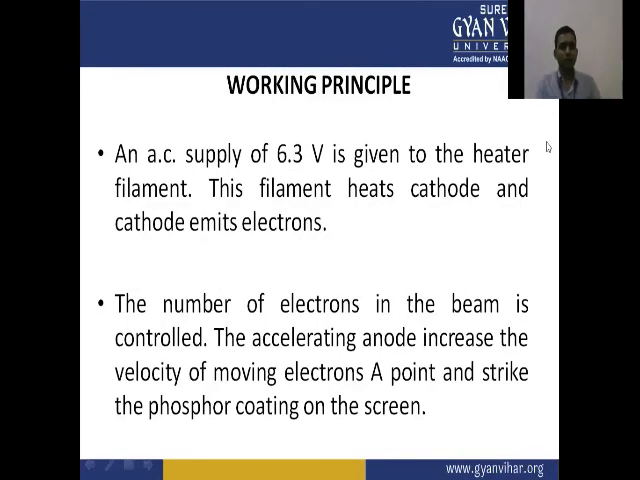Now the working principle of the picture tube, how the picture tube works. An AC supply of 6.3 volts is given to the heater filament. This filament heats the cathode and the cathode emits the electron beams. The number of electrons in the beam is controlled. The accelerating anode increases the velocity of the moving electrons. The channel bandwidth for the PAL system is 7 megahertz.